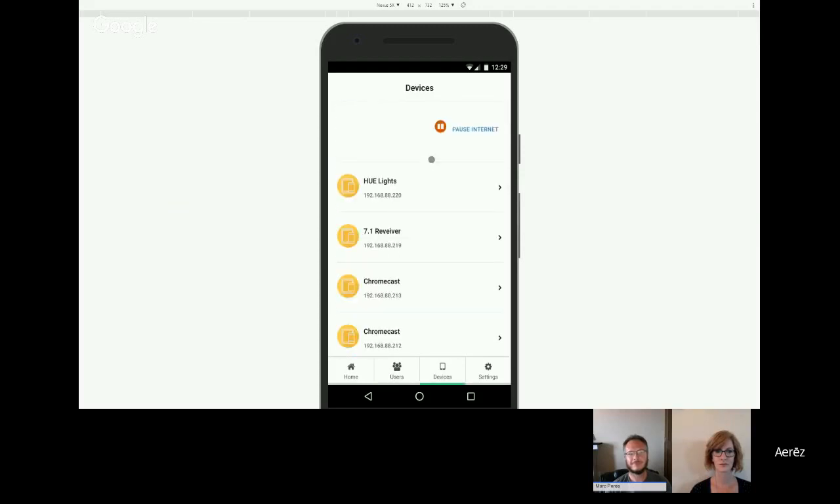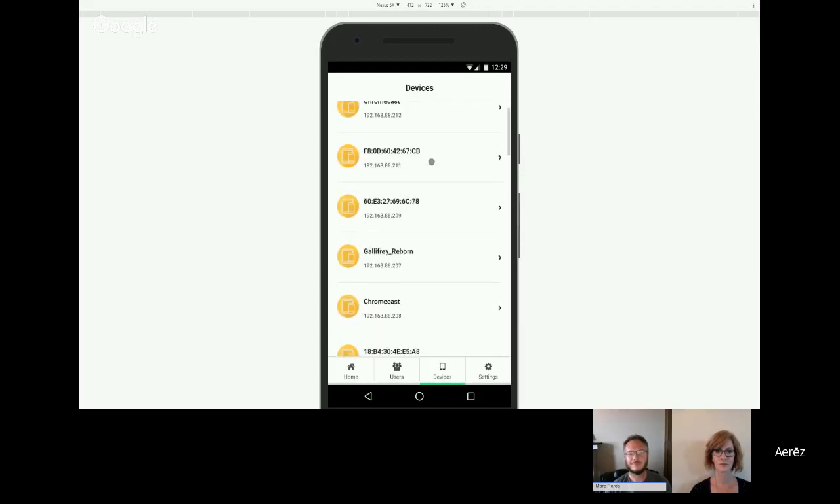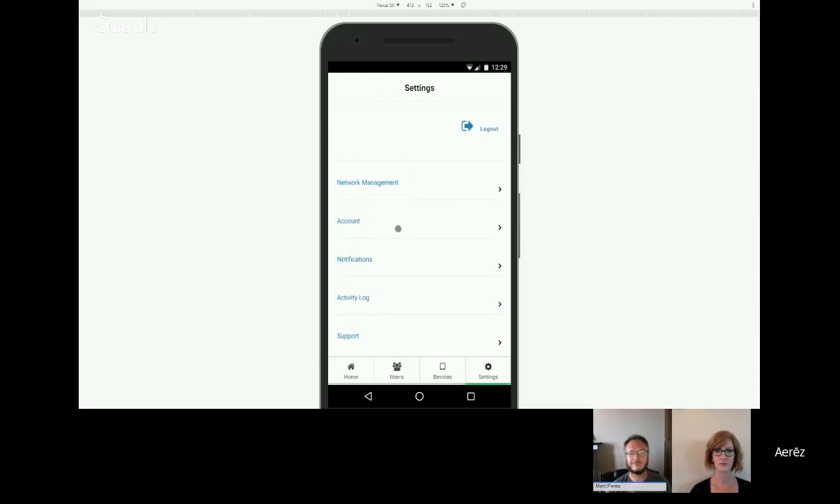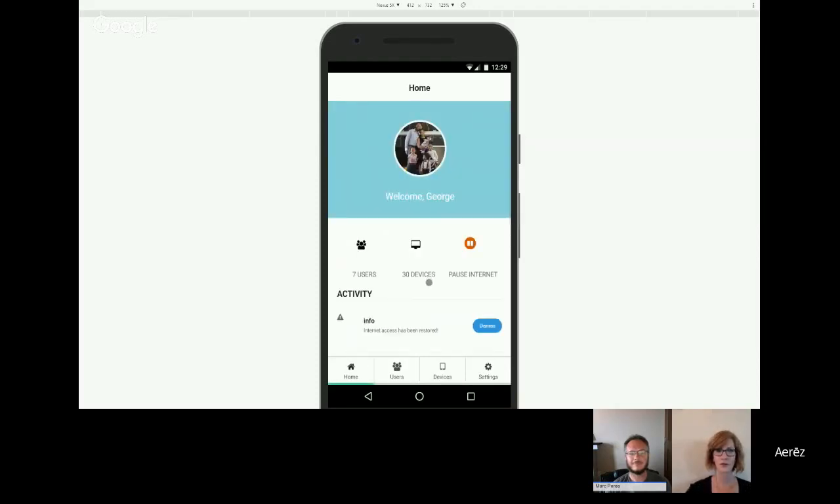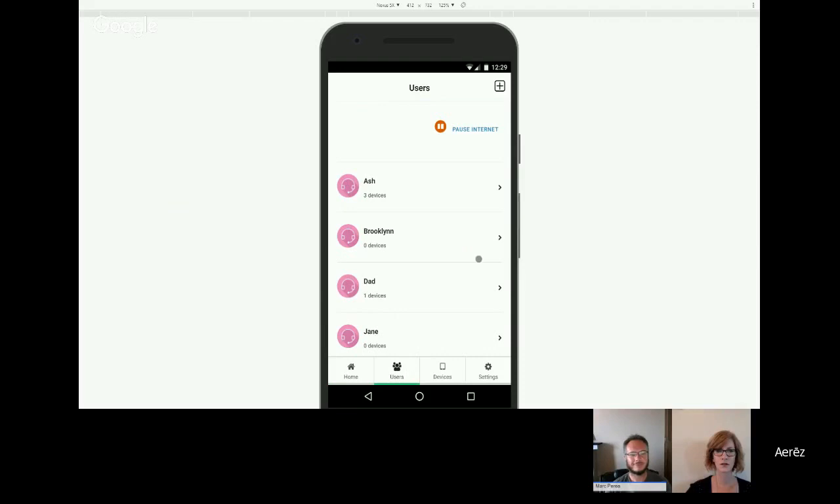And in the device tab, we have the list of devices that are on our network, and our settings tab, which has network management, account access, so we can update information like passwords, activity log, which is a history of those notifications from the home screen, and our support section. We'll go into a bit more detail on these a little bit later. But for right now, I'd like to talk particularly about the user section, and we're going to hand it over to Candace for that. Candace?